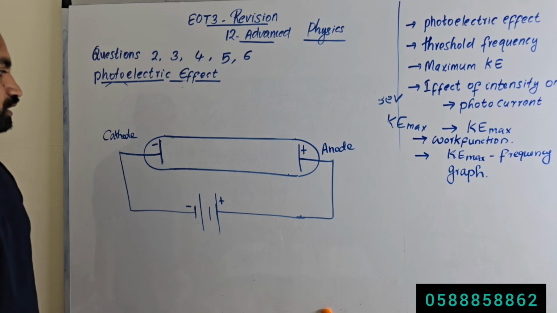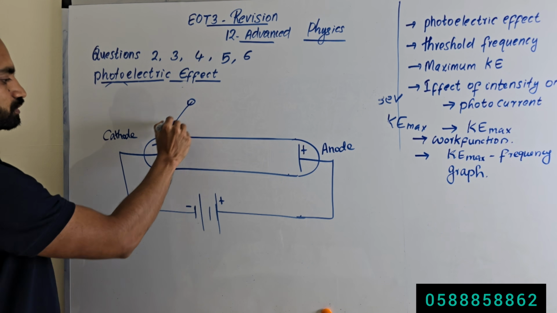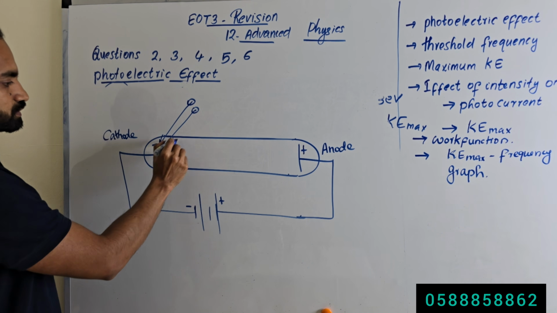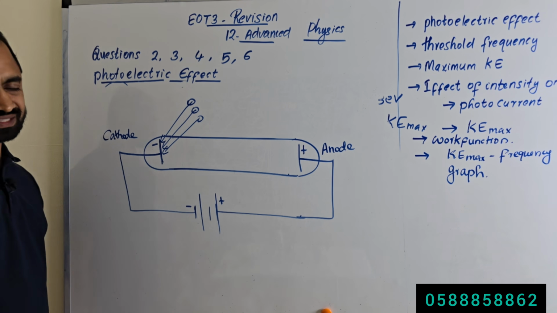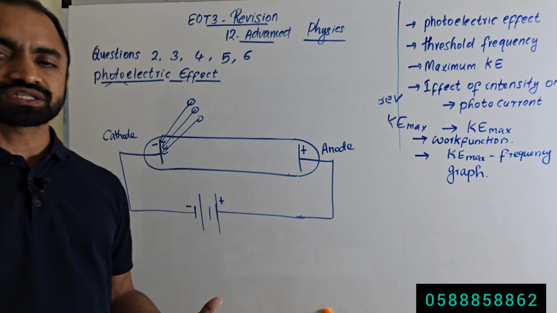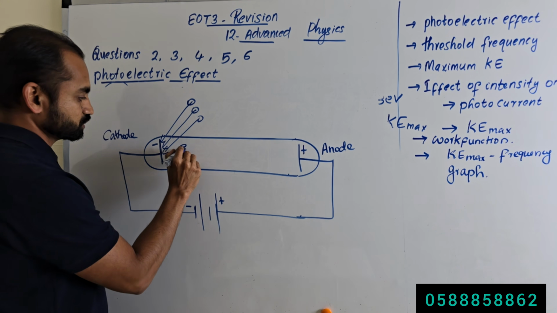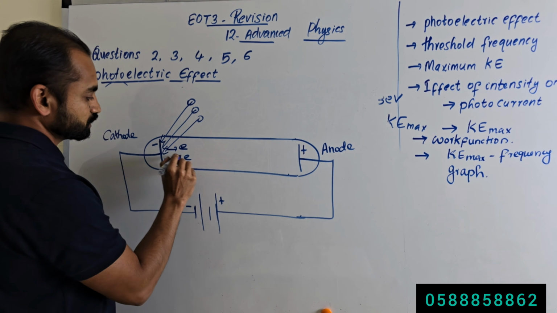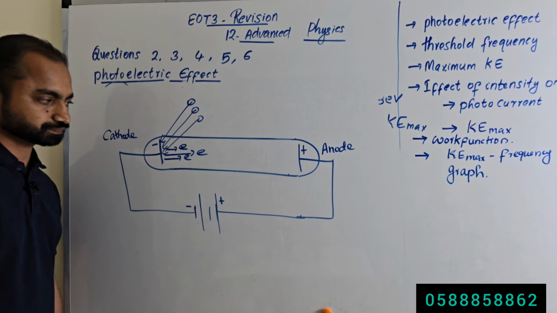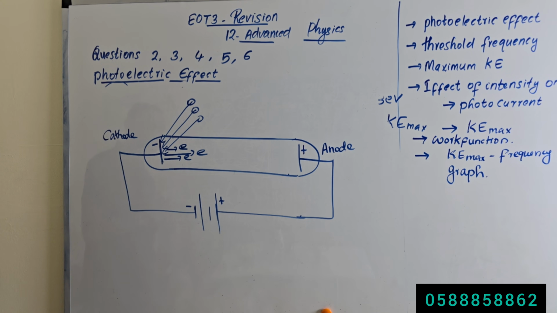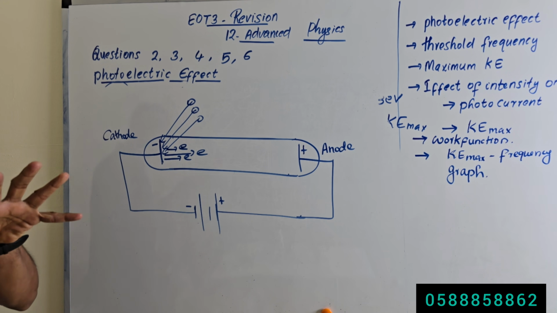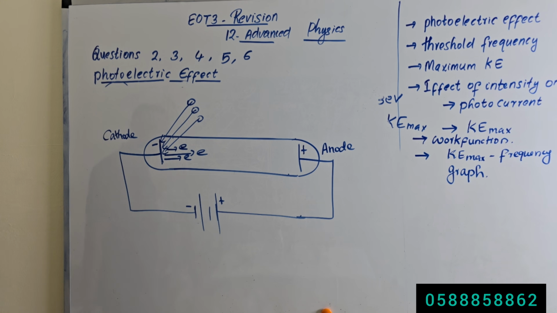Next, the photon is incident onto this metal surface, and this photon has energy that is greater than the minimum energy. So electrons will be ejected from this metal surface. Electrons will be ejected. Okay, now electrons are emitted from this metal surface. Now what happens to this electron?